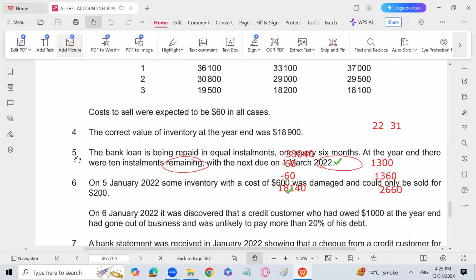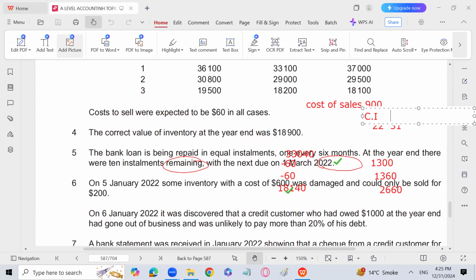So the inventory will decrease by 900, and also we have to decrease the profit or the retained earnings by 900, because the entry will be cost of sales debit and closing inventory credit. Let me write the entry so that you can understand it more easily. Here I will write cost of sales debit with 900 and closing inventory credit with 900. This is the entry which should have been recorded in the books, but not yet recorded. So we will subtract 900 from the closing inventory, and cost of sales is going to be debited with 900, again reducing the retained earnings.